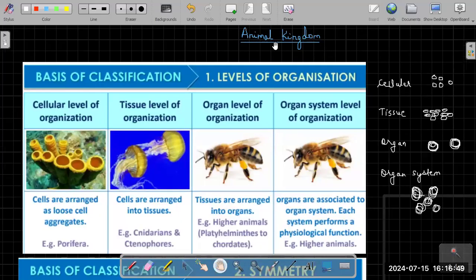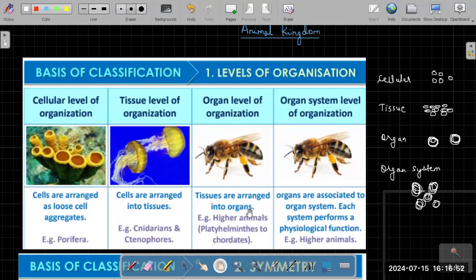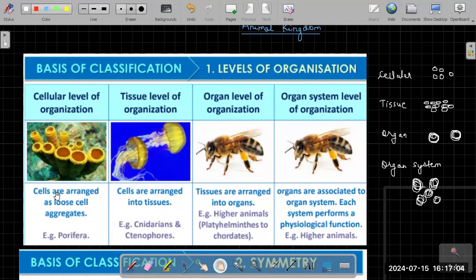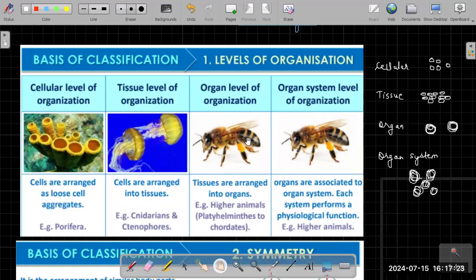So coming to the first characteristic, what we are learning is level of organization. Under level of organization, there are four levels: cellular, tissue, organ level, organ system. Now, if you see Porifera, the first phylum, they are only cellular. That means cells are arranged as loose aggregates. So this is cellular. Tissue level would be wherein cells are arranged into tissues. I told you many cells come together and give you a tissue layer. So Cnidaria and Ctenophora have tissue level of organization.